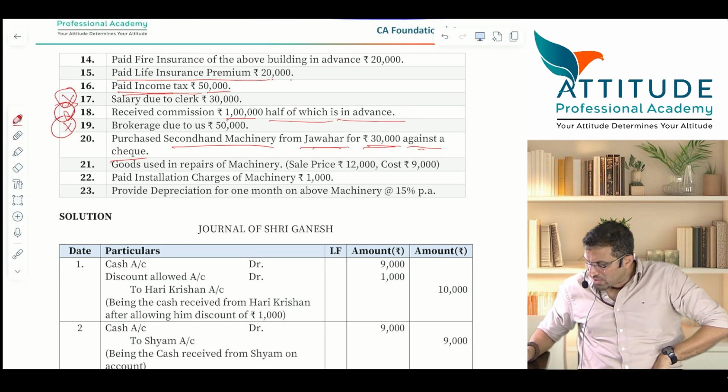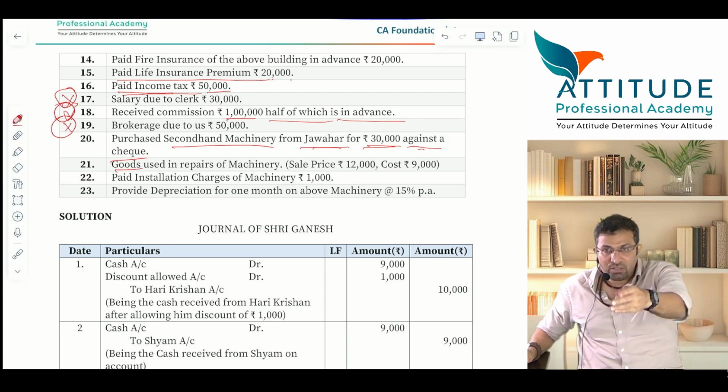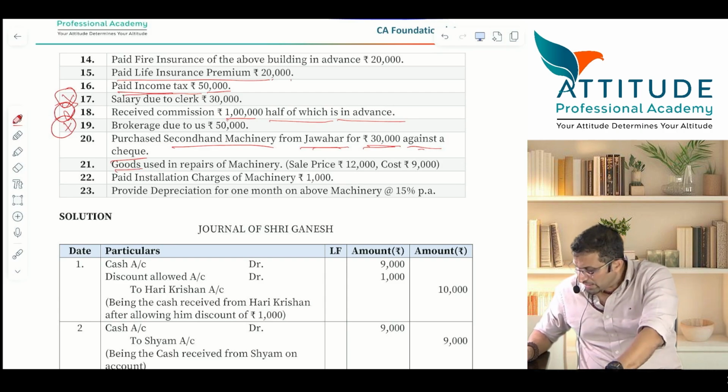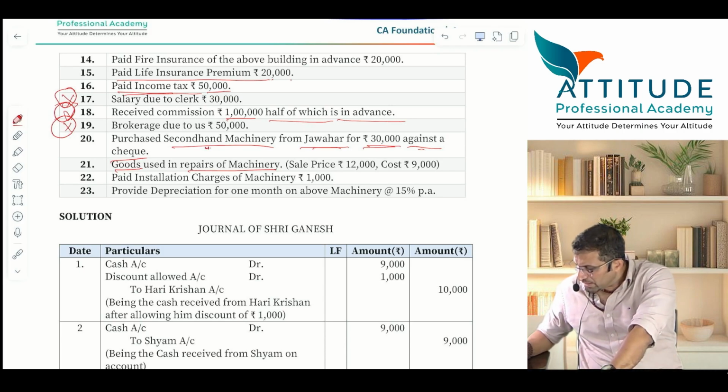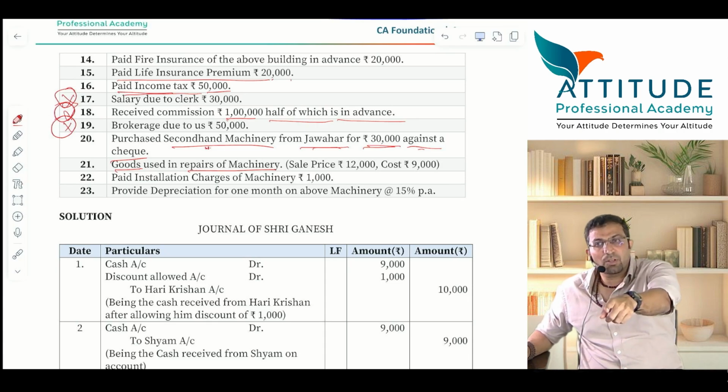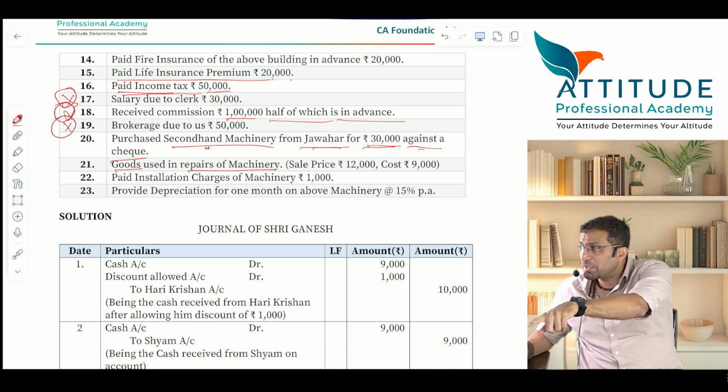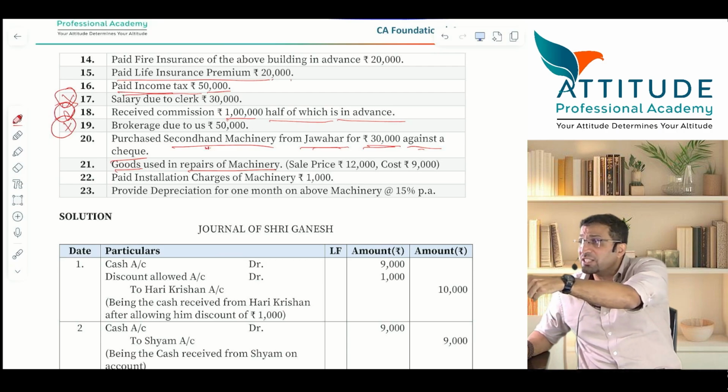Goods used in repairs of machinery. Now there are some goods, some purchase items. They are used in repairs of this second-hand machinery, because second-hand machinery you have purchased, you have to repair it. Tell me. Machinery account debit, because these goods are used in repairing that machinery before the machinery is put for commercial use.